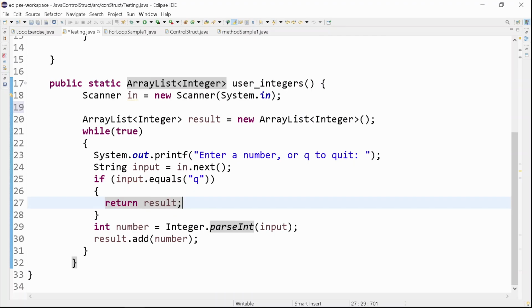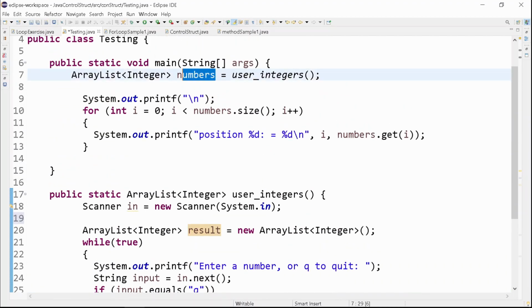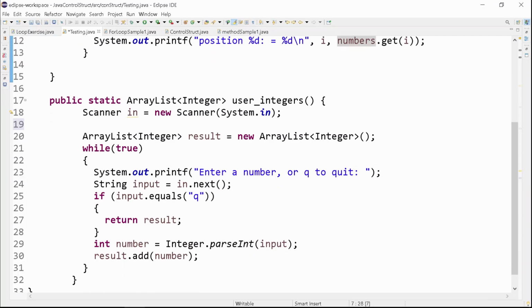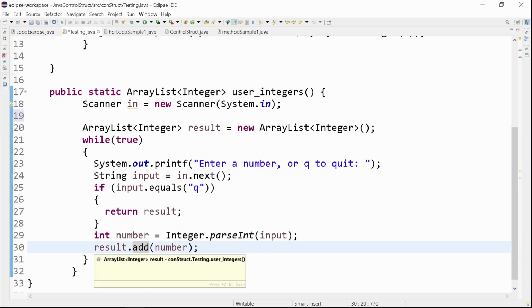So when you say return result, you exit from this method. You pass the value result to that of the numbers. While it is still not q, you will keep on doing int number. You're going to convert the input into an integer, that's parseInt, and then that converted number will be added to result.add. Remember, the dot add method adds an element to the ArrayList.